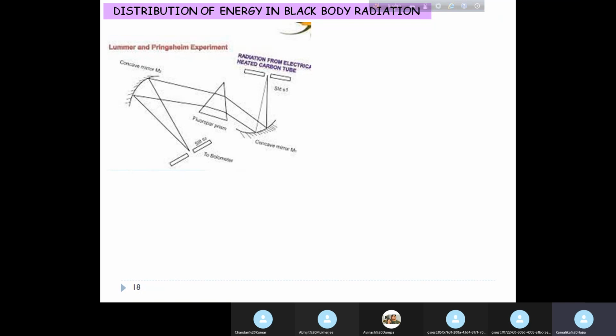This is an experiment done by Lummer and Pringsheim, called Lummer and Pringsheim's experiment. And you can see there is a prism. This is a fluorspar prism, not the typical prism that we use in a laboratory. Just take a look at the diagram, just look at the different parts.